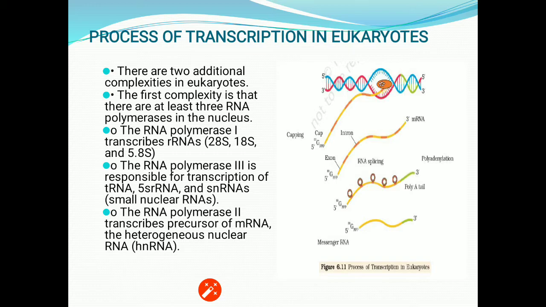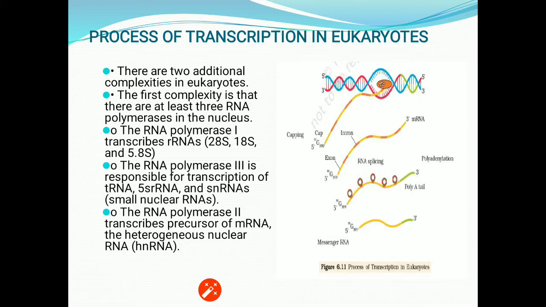The process will start in the same way. That means you need to repeat all those 3 steps that you have already read in prokaryotes. The process will start similarly: first is initiation, then elongation, and third one is termination. The only difference is that there it is the polycistronic strand of DNA. Here it is the monocistronic strand of DNA. So the RNA that will form will get exon and intron in alternative fashion.